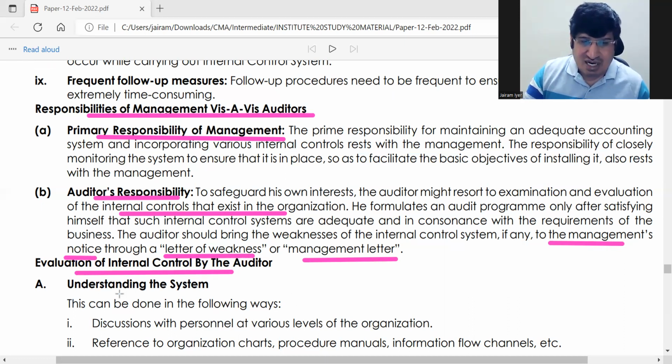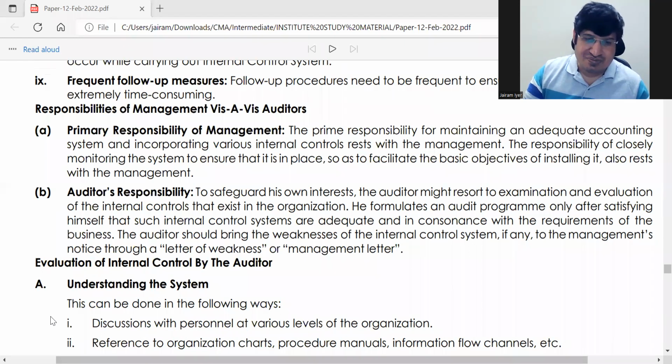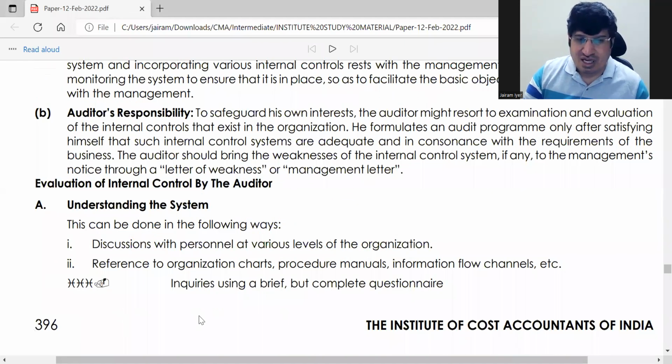Okay. First he will understand the system. Okay. How? Discussion with various people. Okay. You'll see the organization chart and all that. Okay. See that if it is properly designed. Okay. And third one is we'll do some inquiries using questionnaire.